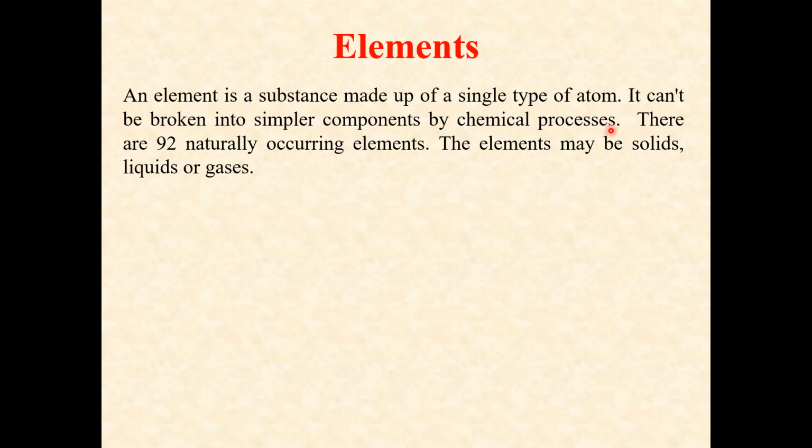How many elements do we have, naturally or artificially? Remember, naturally we have 92 elements, which we will discuss later. And the other elements are artificial elements that we can make in the laboratory, which we will also discuss later in this lecture. Remember, an element may be solid, liquid, or gaseous.